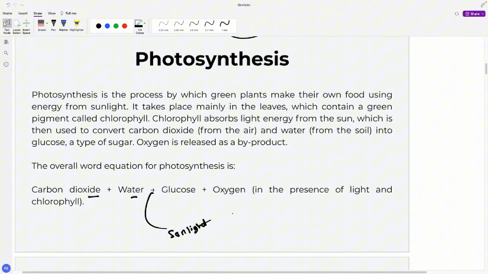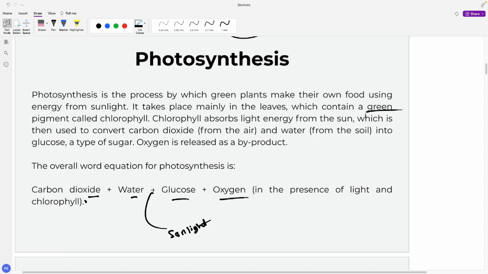We're gonna learn about an experiment which shows that light is necessary for photosynthesis. Carbon dioxide and water, with sunlight, produce glucose and oxygen, right? And this whole thing takes place inside the chloroplast. Inside the chloroplast, we have a green pigment called chlorophyll. Chlorophyll gives the plant leaf its green color.